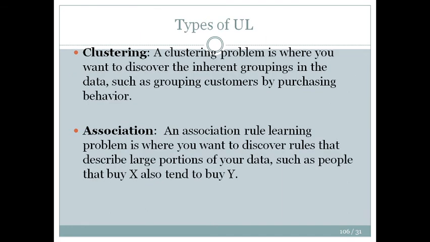The types of unsupervised learning are clustering and association. A clustering problem is where you want to discover the inherent groupings in the data, such as grouping customers by purchasing behavior. Now this is a very interesting example, right? If you use unsupervised learning with clustering algorithms, it finds clusters.